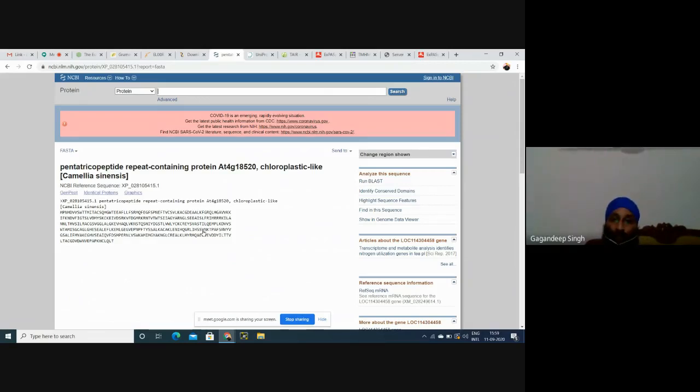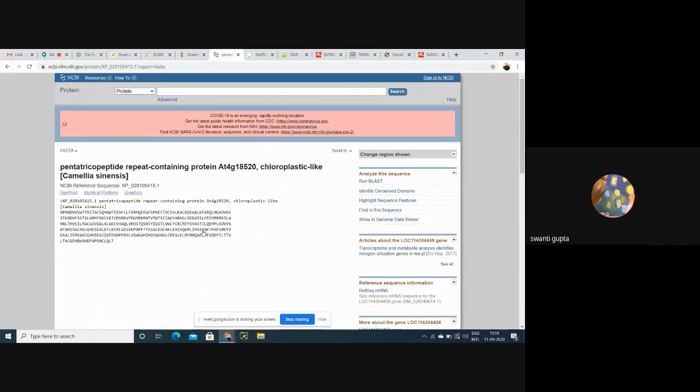But if the protein is not predicted, that protein is 100% the result of that gene. For example, currently I have opened this protein, pentatricopeptide repeat containing protein. What is the gene of that protein? If we select the gene of that protein and translate it, 100% the length of this protein should be the same after translation. Okay, sir. Yeah.